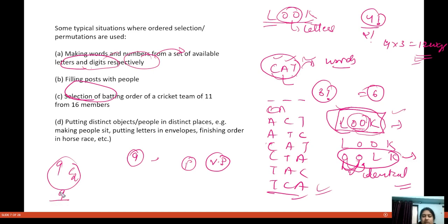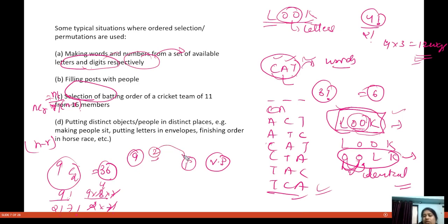So 9C2 is factorial 9 divided by factorial 2 divided by factorial 7, because nCr is equal to n factorial divided by r factorial and n minus r factorial. So I have 9 into 8 by 2 into factorial 7, and here factorial 7, so this and this get cancelled. You can select 2 people out of 9 people in 36 ways.